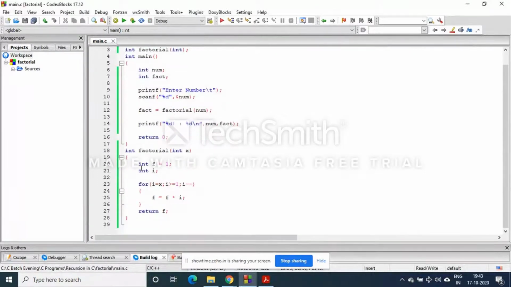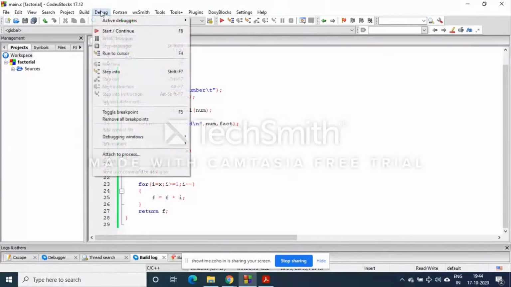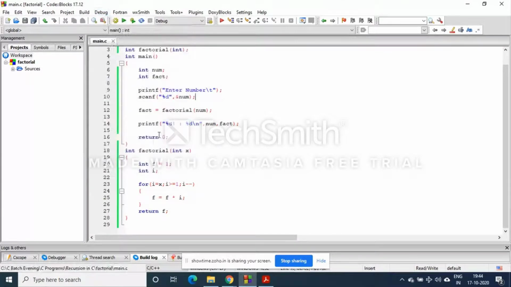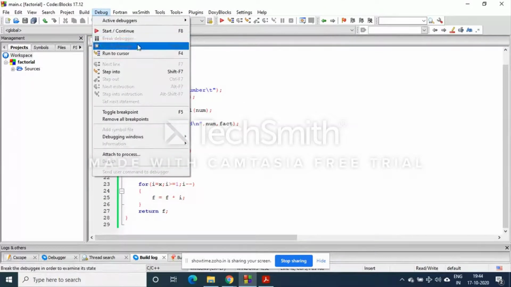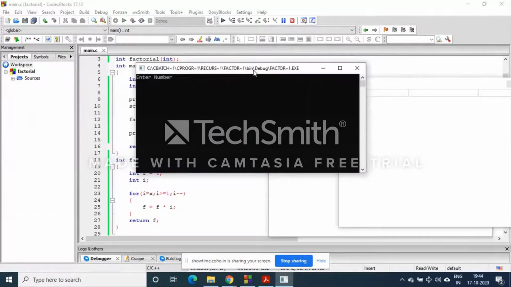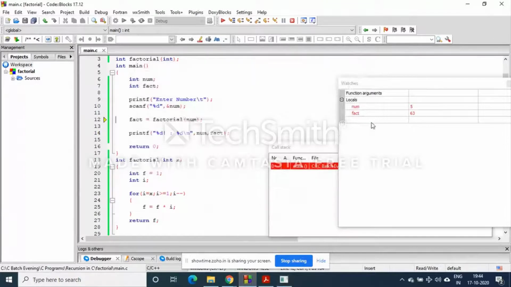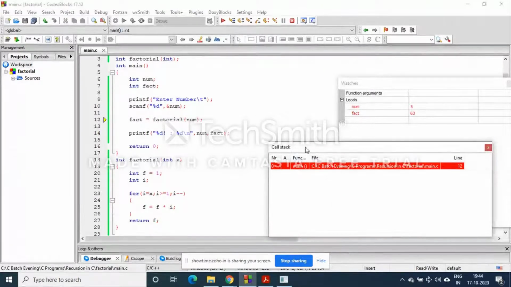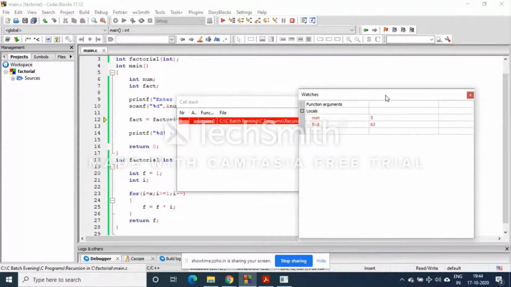Now, if you debug this program and enter 5, you can see here num is 5 and fact is some garbage value, since it will contain garbage.